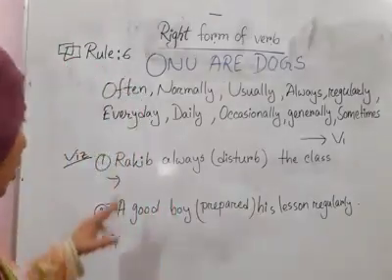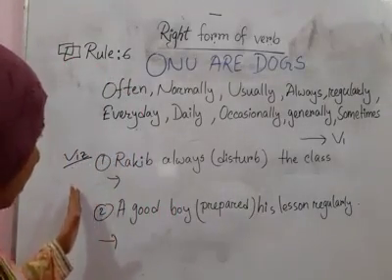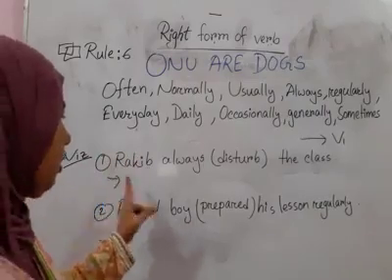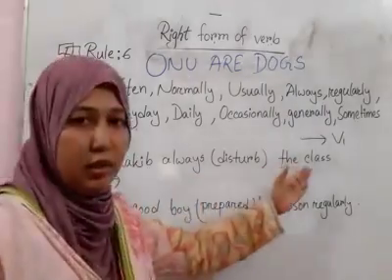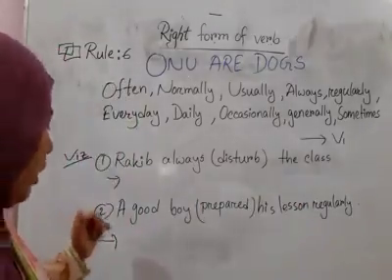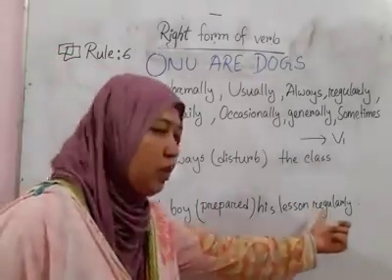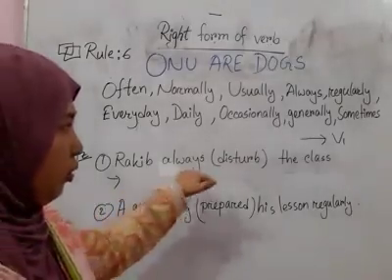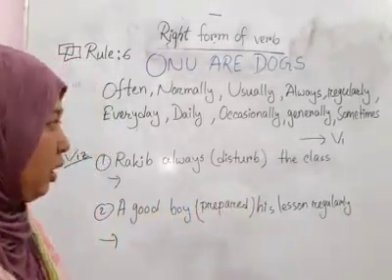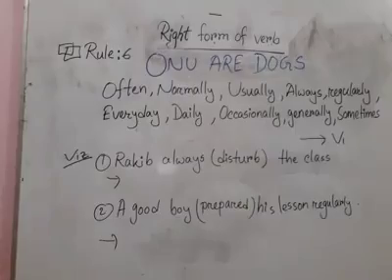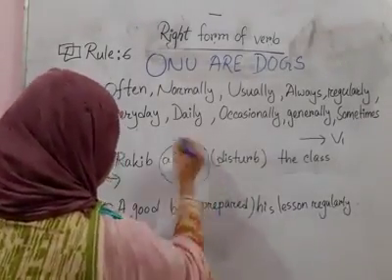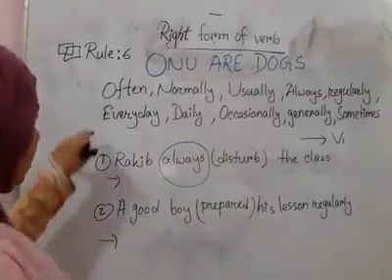Get this? So you see, some sentences are here also for your better understanding. First one is, Rakib always disturb the class, and second one, a good boy prepare his lesson regularly. So আমাদের এখানে কি করতে হবে? আমাদের এখানে we have to change the verb. So how can we change? You see, we find here the word always.